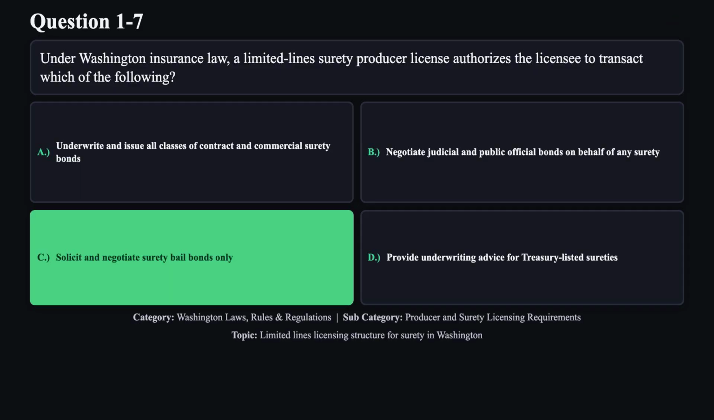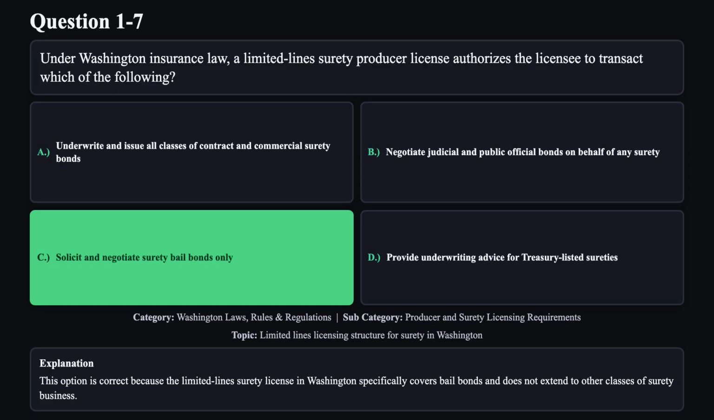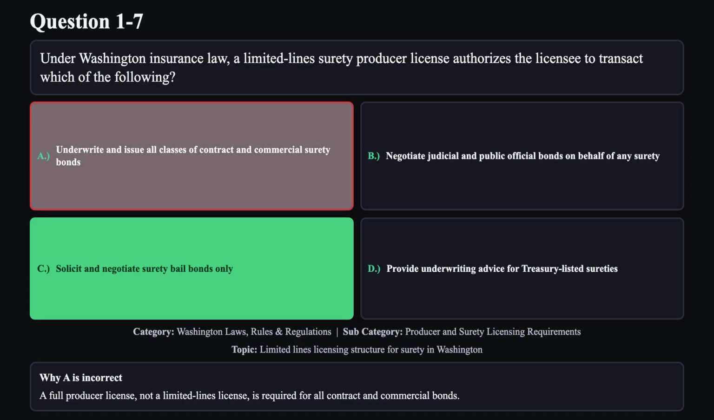The correct answer is C. This option is correct because the limited line surety license in Washington specifically covers bail bonds and does not extend to other classes of surety business. Reason A is not correct. A full producer license, not a limited lines license, is required for all contract and commercial bonds.